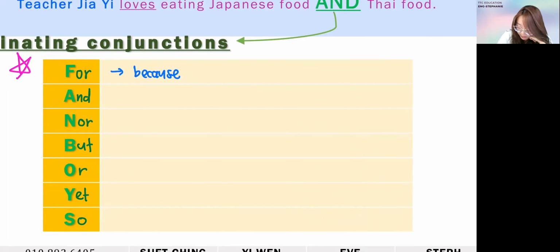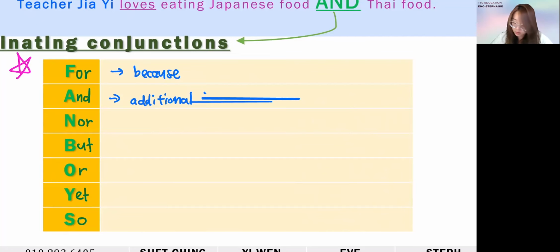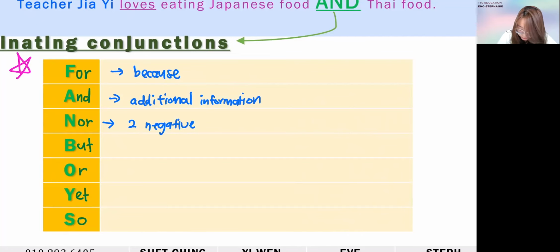Next one, 'and' is when you're giving additional information. 'Nor' is when you have two negatives, usually negative options, this or that, both of which you don't have.